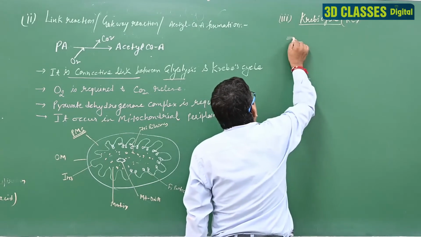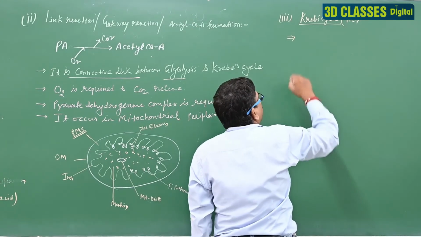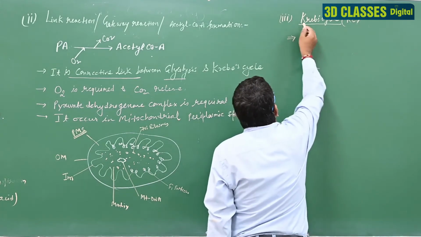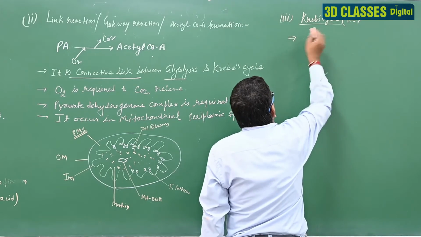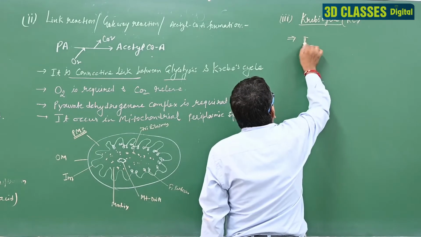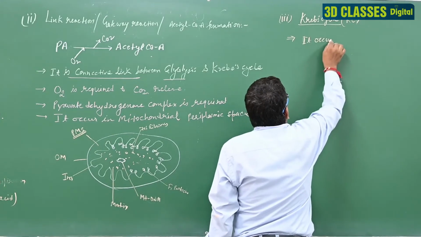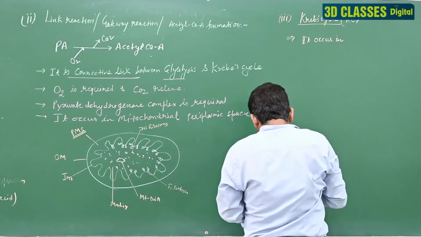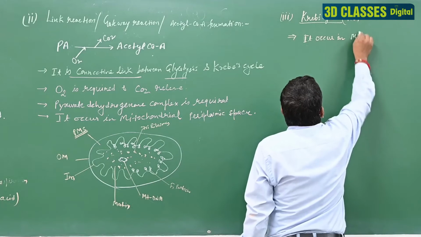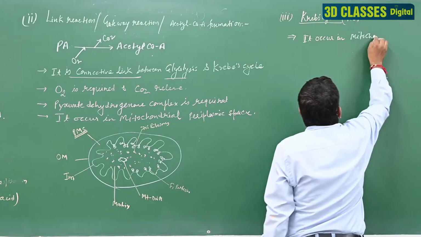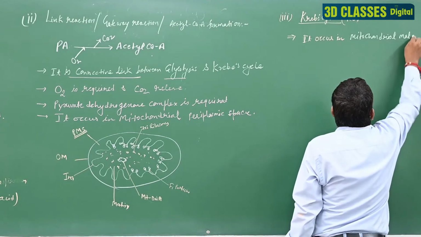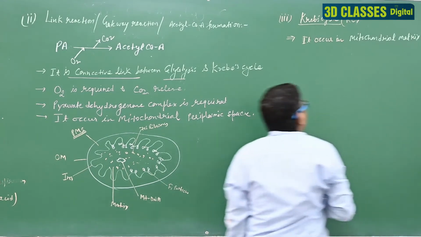First thing, the Krebs cycle is very important for energy production because of the main reactions. The Krebs cycle was discovered by Hans Krebs, and the Krebs cycle occurs in the mitochondrial matrix.